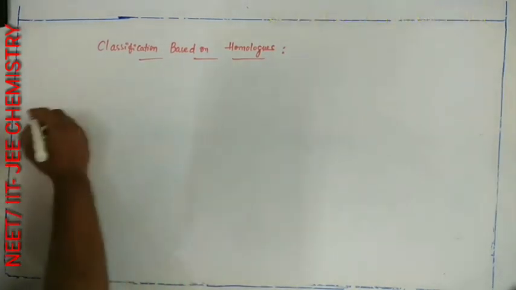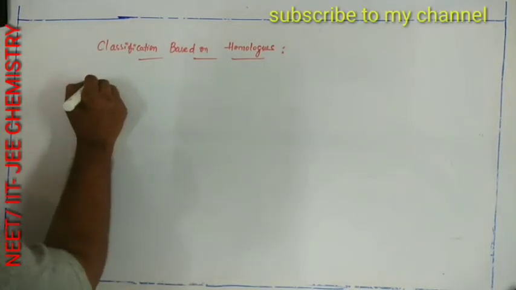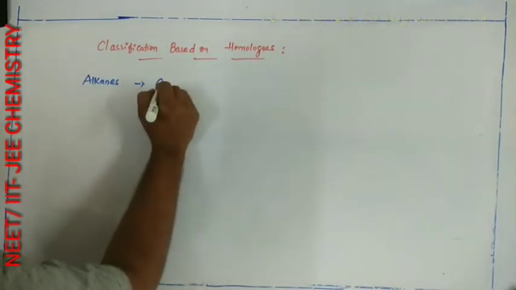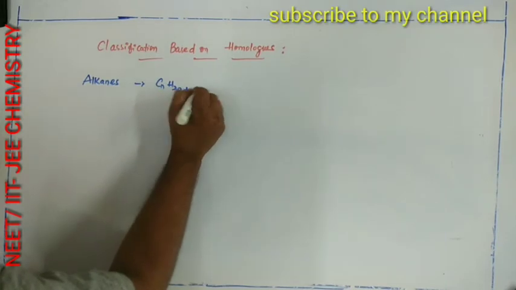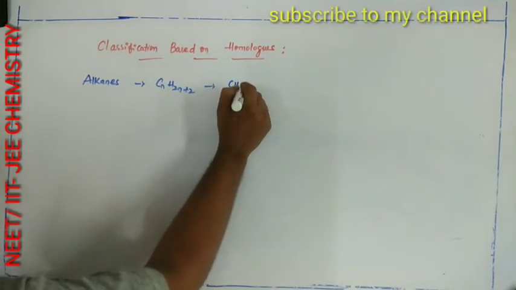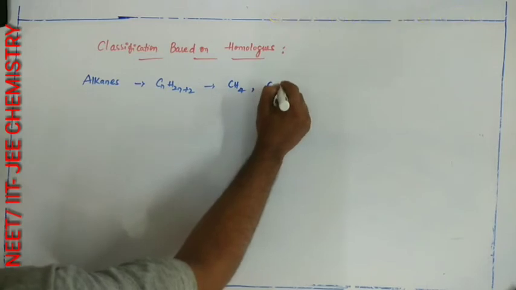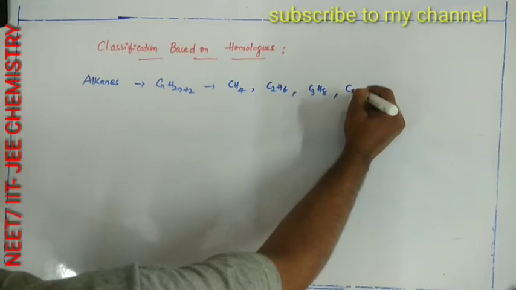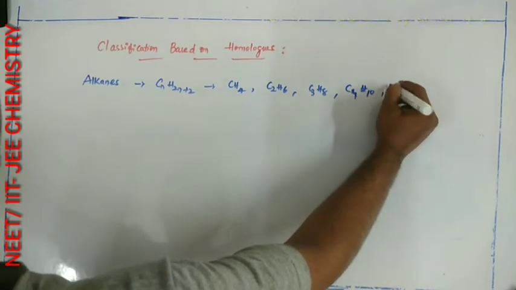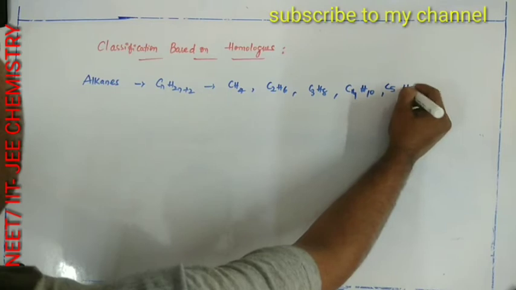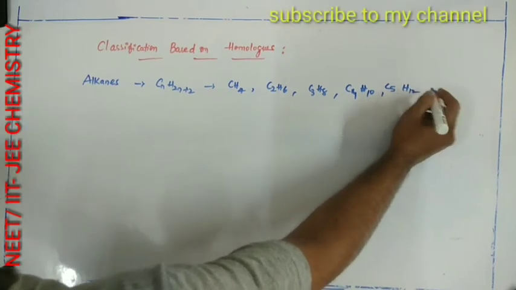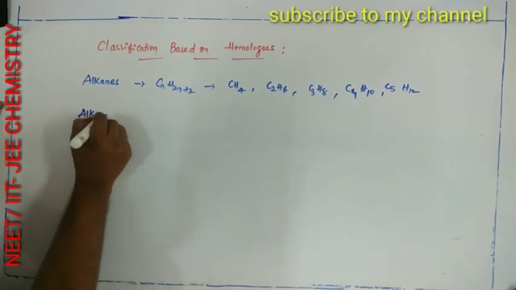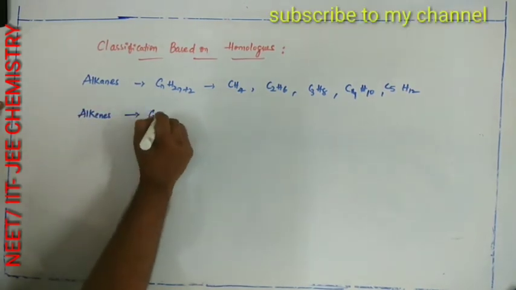Here we can see few more examples. Alkanes having general formula of CnH2n+2. The examples of homologues are CH4, C2H6, C3H8, C4H10, C5H12, etc. Then next, coming to the alkenes having the general formula of CnH2n.